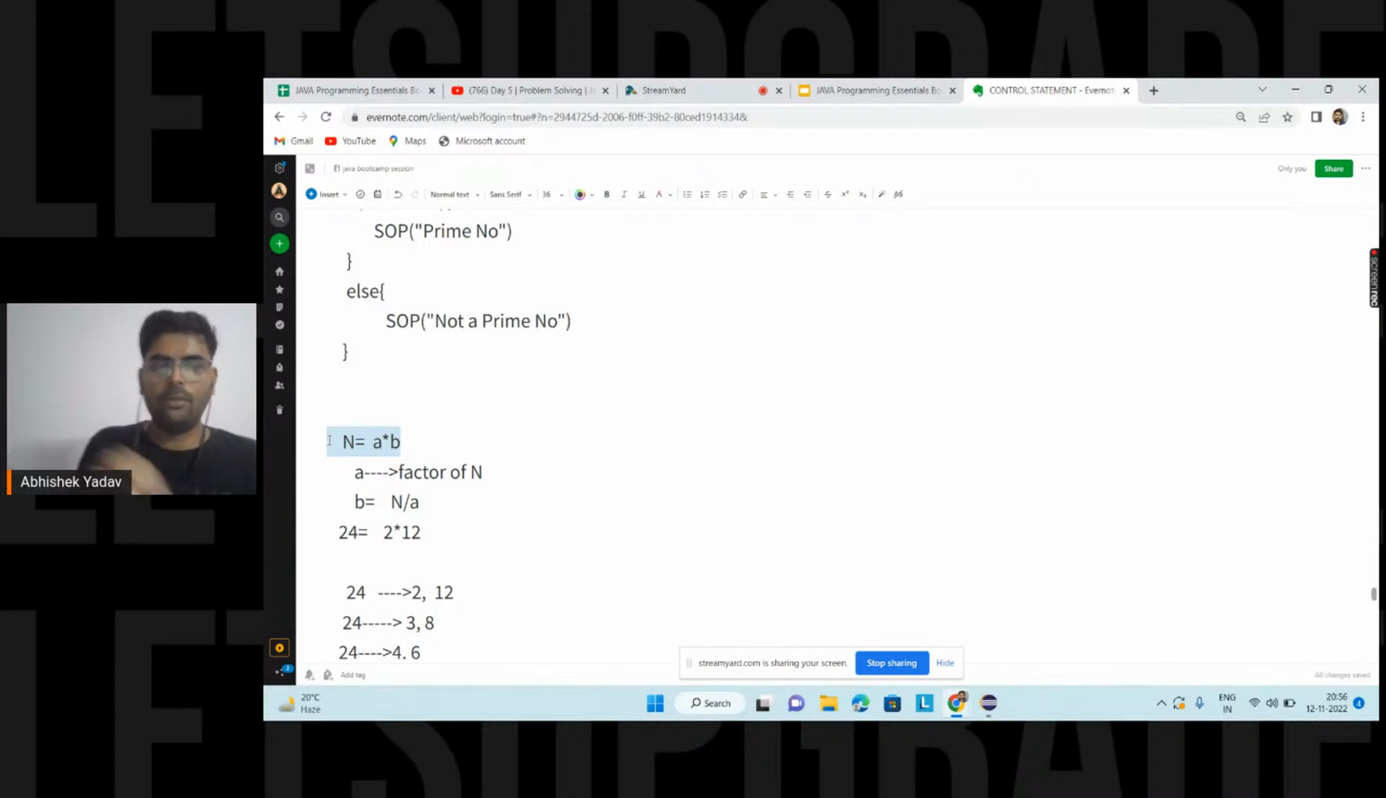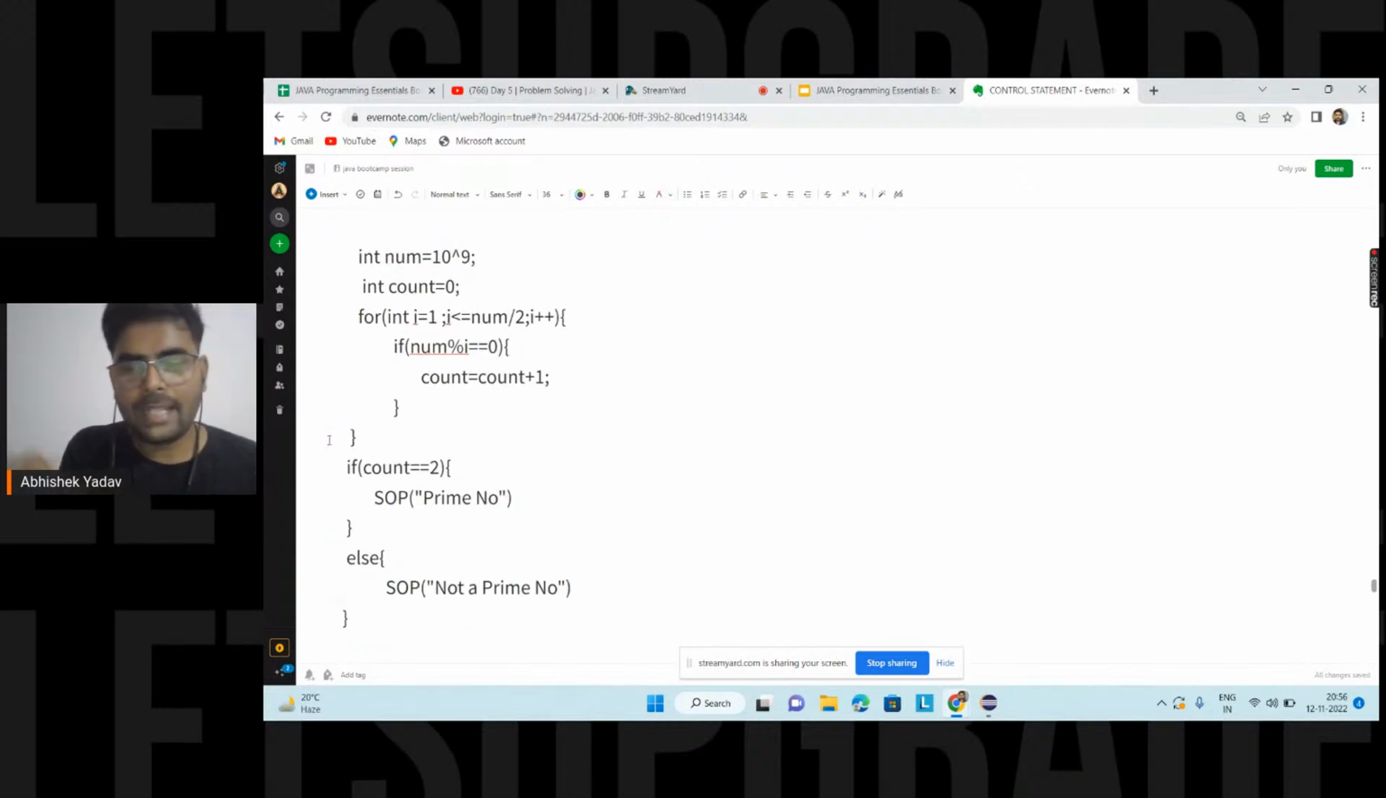So basically my time complexity is increasing because of the iterations. If somehow I am able to reduce the number of iterations, I can optimize my code. I can reduce the time complexity to check whether the number is a prime number or not.